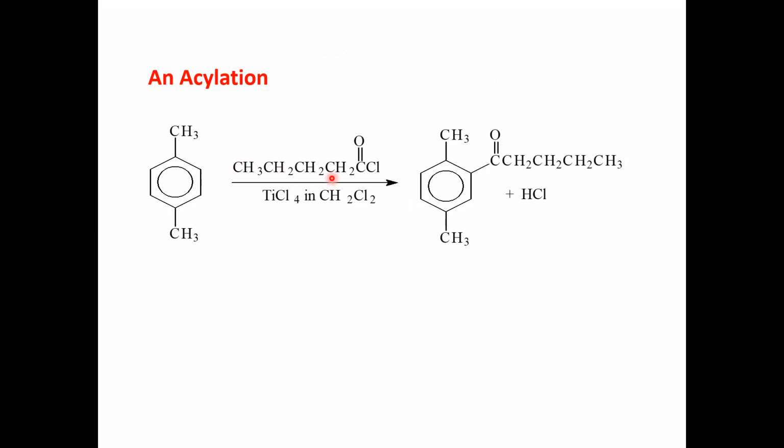You can also see this with substitution of an acyl group containing more than three or four carbon atoms. For example, pentanoyl chloride, with five carbons, reacts with para-xylene and you get substitution. This is how larger groups may also substitute. The reaction takes place in titanium chloride and dichloromethane.